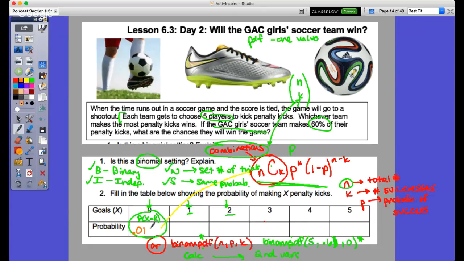So we'll plug in that, and we get the following probability of 0.01024. I'm just giving this to you just so you could see it. 0.2304. And again, I would plug this in my calculator to get this out. So this one would be the probability, and this is how you interpret it. The probability that the GAC girls will hit exactly 4 out of 5. And to get 5 out of 5 would be 0.07776 there, okay? And that's how we plug it in.